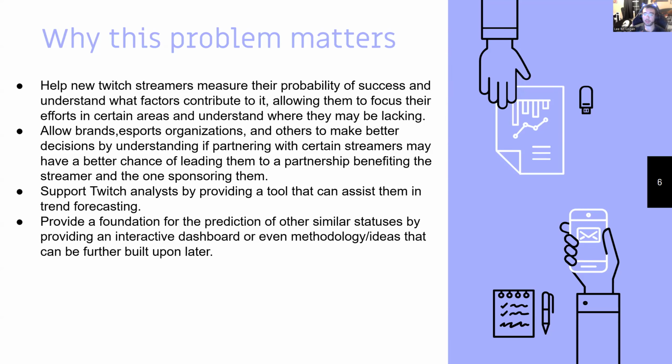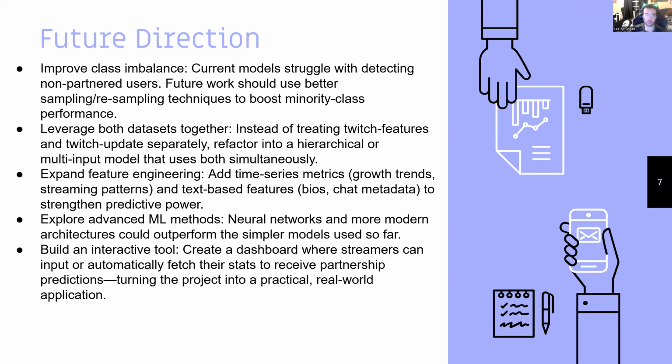This project demonstrates that machine learning can extract meaningful patterns from Twitch data, even though imbalances and dataset limitations may prevent perfect predictions. Our future direction. While the current project does successfully build a few different machine learning models for predicting streamer success, there still remain many different ways we can go about improving it in the future. First, the model has been negatively impacted by the dataset imbalances, especially when it comes to identifying users that are likely to be non-partnered. In the future, better ways of sampling and resampling should be used to improve the imbalances in minor class detection.